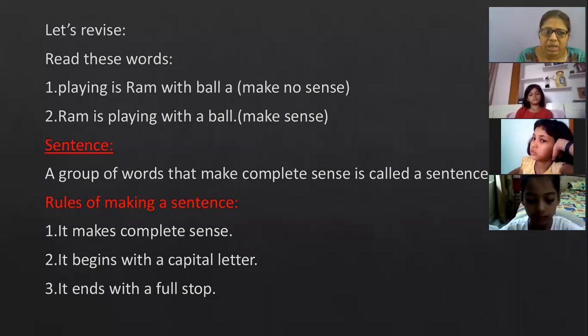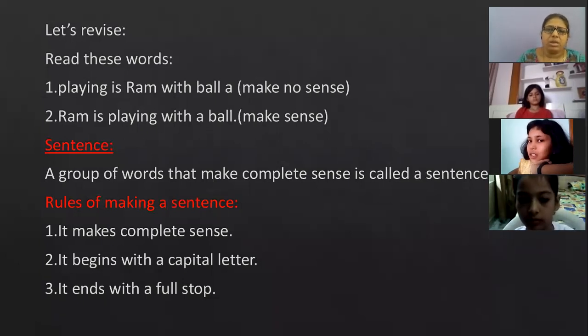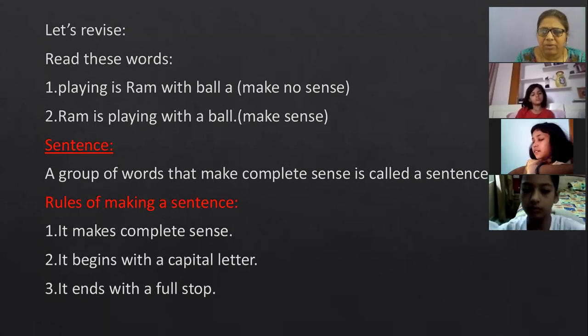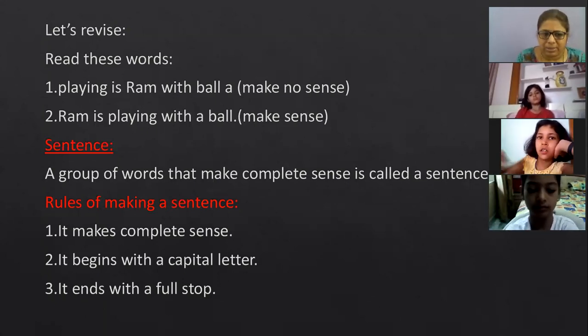Now, rules of making a sentence. How do you frame a sentence? These are the three rules. First, it makes complete sense. Means when you make a sentence, the sentence should be meaningful. Second, it begins with a capital letter. Whenever we write a sentence, we start it with a capital letter.